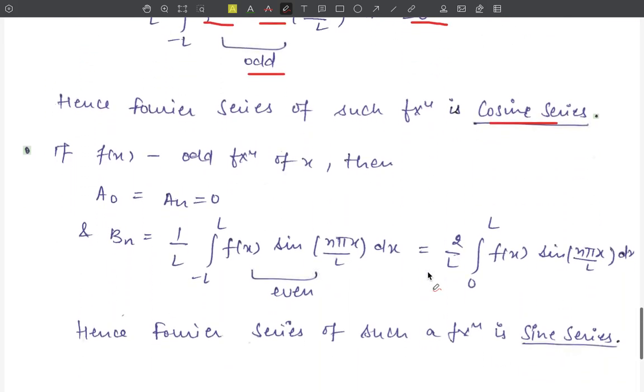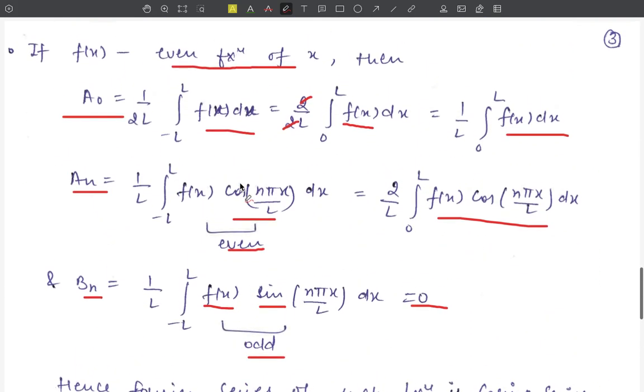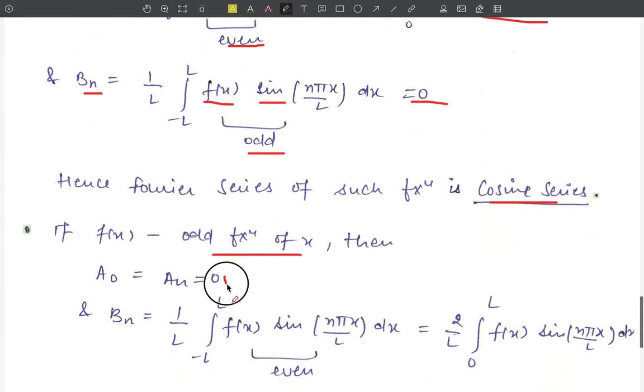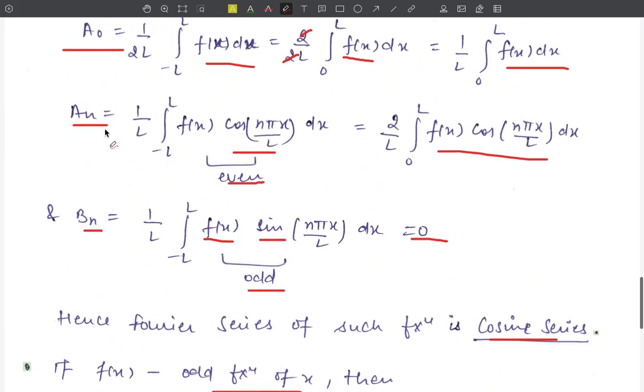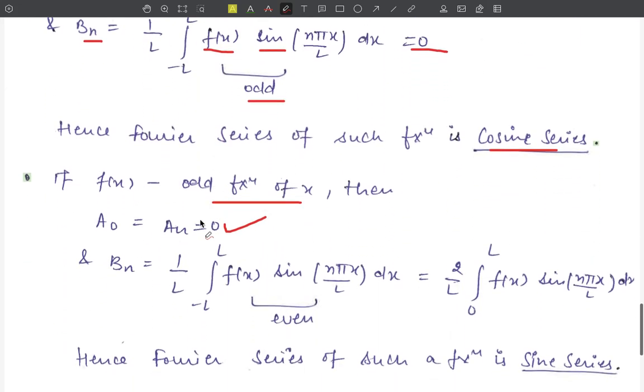Okay. Next is, what if f(x) is an odd function of x? So if f(x) is an odd function, we come here: integration from minus L to L of f(x) dx for the value of a naught. This is an odd function, and by the property of odd functions, this integration will be equal to 0. Again, for the value of an, f(x) is an odd function and cos is an even function, therefore their multiplication will be an odd function, and the integration for an will also be equal to 0.